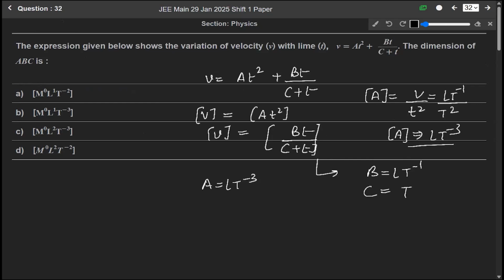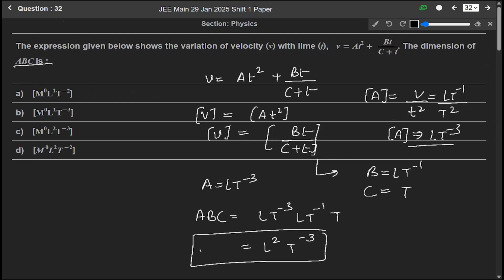So we have to find the dimension of a, b, c. It will be L T^-3, L T^-1, and T, so it will be L square T^-3. So the dimension of a, b, c will be M^0 L^2 T^-3, which means option C is correct.